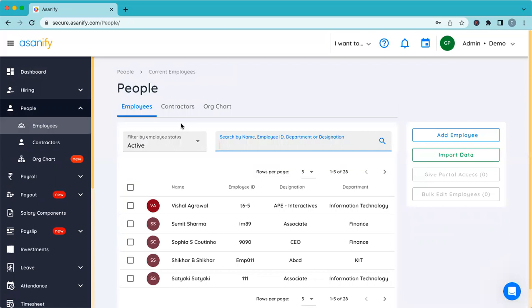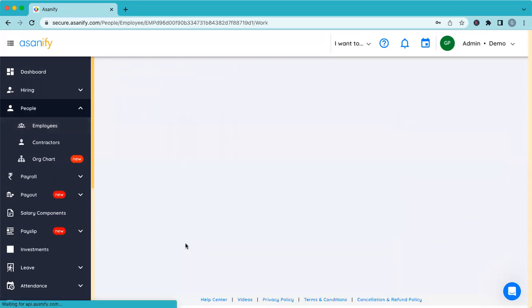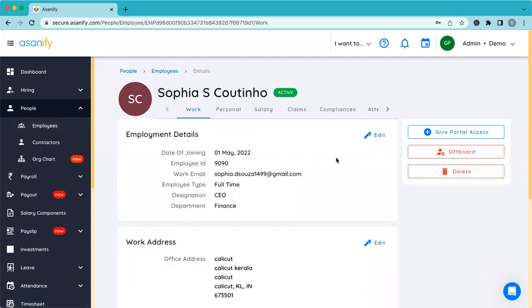Instead of thinking of it as a loan, think of it as a salary advance where, let's say, I've given 1 lakh rupees to somebody and I'm deducting 25,000 every month for the next 4 months. So let's say Sophia is that employee to whom I have given a salary advance.